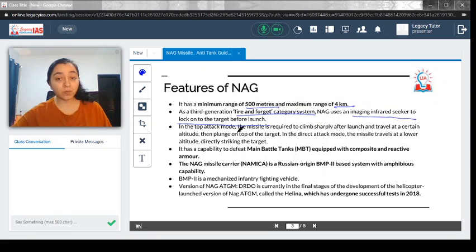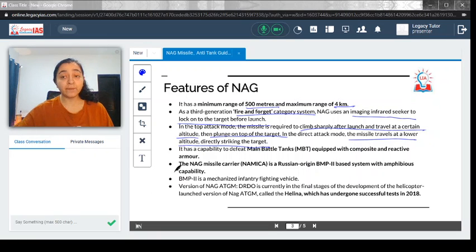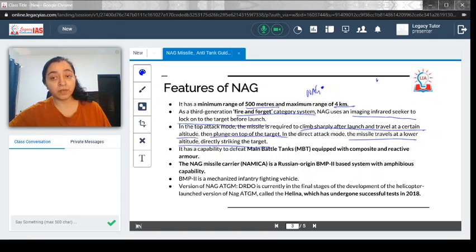In the top attack mode, the missile is required to climb sharply after launch and travel at a certain altitude, then plunge on top of the target. In the direct attack mode, the missile travels at a lower altitude, directly striking the target. For example, if the NAG missile is launched from here, and here is the enemy tank, in direct attack mode it will go straight like this.